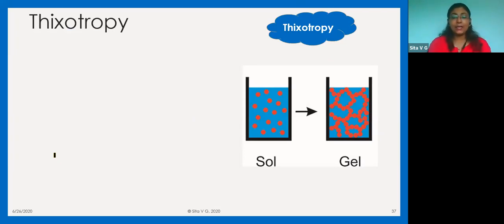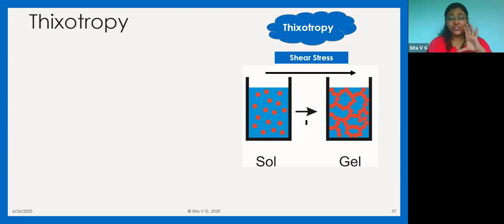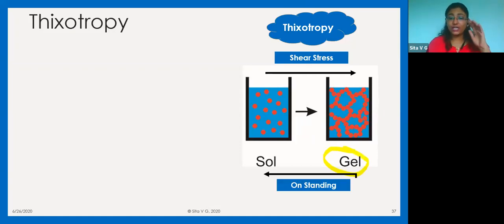Thixotropy is nothing but अगर आपका sol है, sol means it is a solution, it is a suspension. Sol is anything that is in liquid state. But उसको अगर आप shear stress देते हो, they form gel-like consistency. And जब आप वो gel को stand पे रखते हो, when you remove the shear, it again converts to sol.